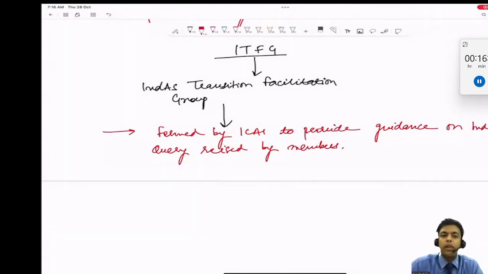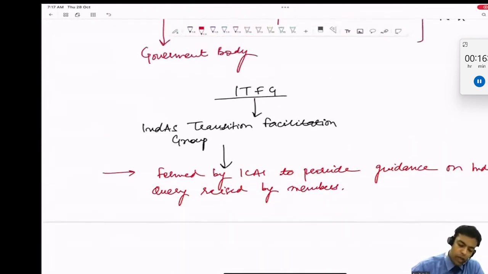When we implemented INDAS for the first time in India, in 2015-16 and 2016-17, there were lots of unanswered queries. There were so many issues raised in the industry, and people started raising those issues with ICAI: this is the particular statement, how should I deal with this scenario?